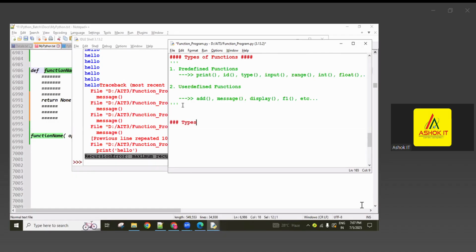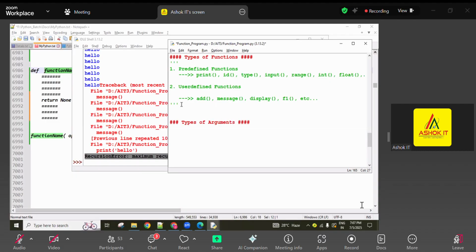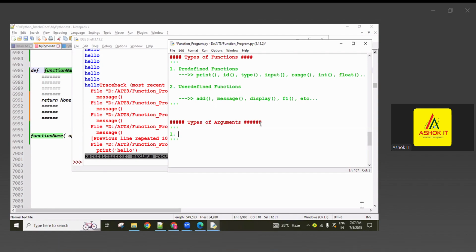And this is the next, one more important topic, sir. Types of arguments. It is a very, very important topic in Python functions. So we have different types of arguments, guys. Simply, we have four types of arguments.